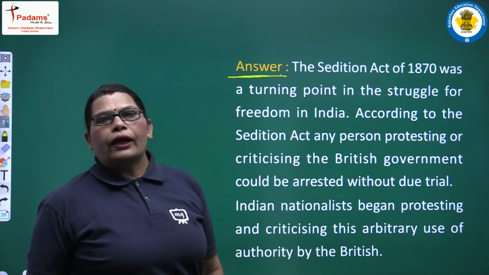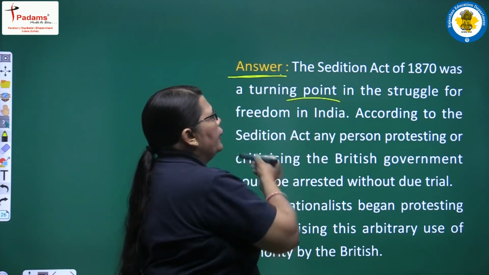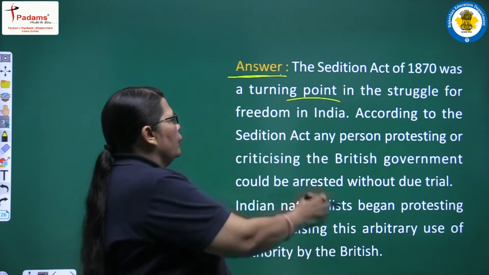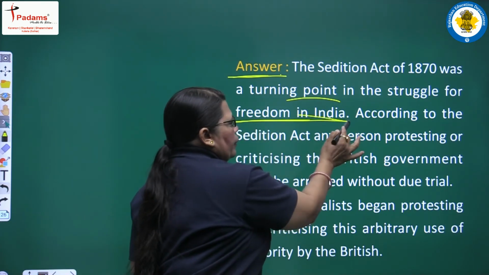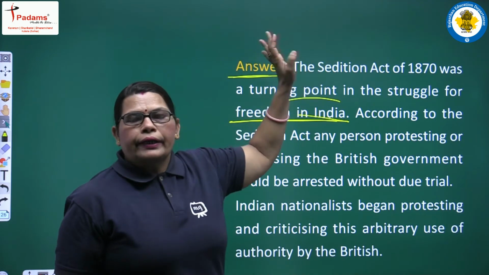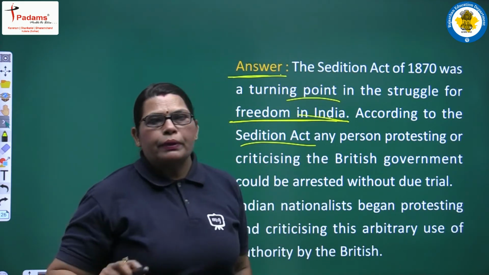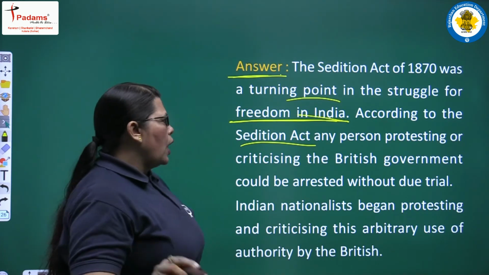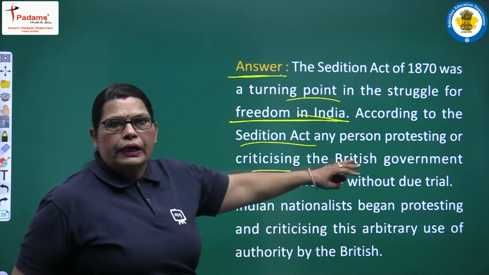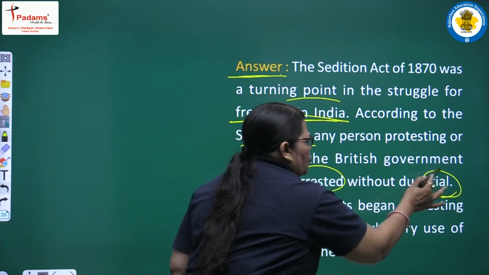The Sedition Act of 1870 was a turning point in the struggle for freedom in India. Yes, we had studied this Sedition Act of 1870, and according to the Sedition Act, any person protesting or criticizing the British government could be arrested without due trial.